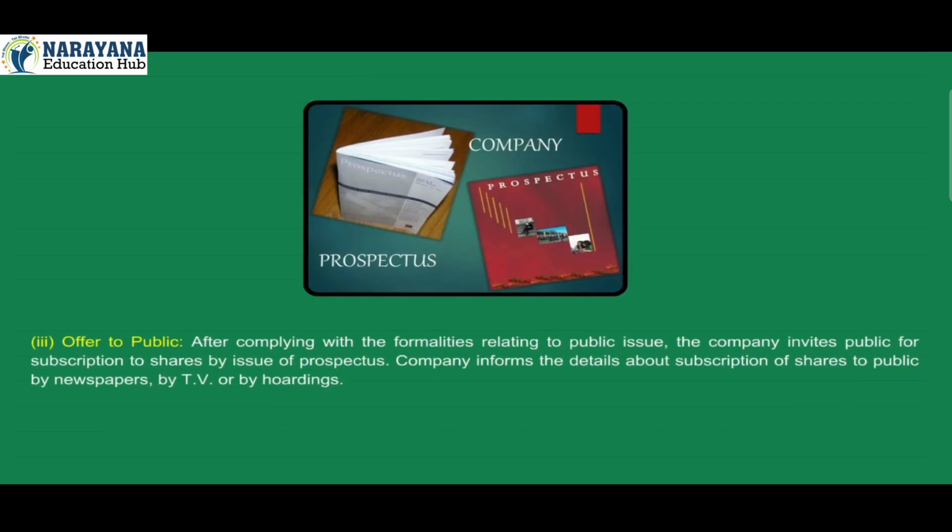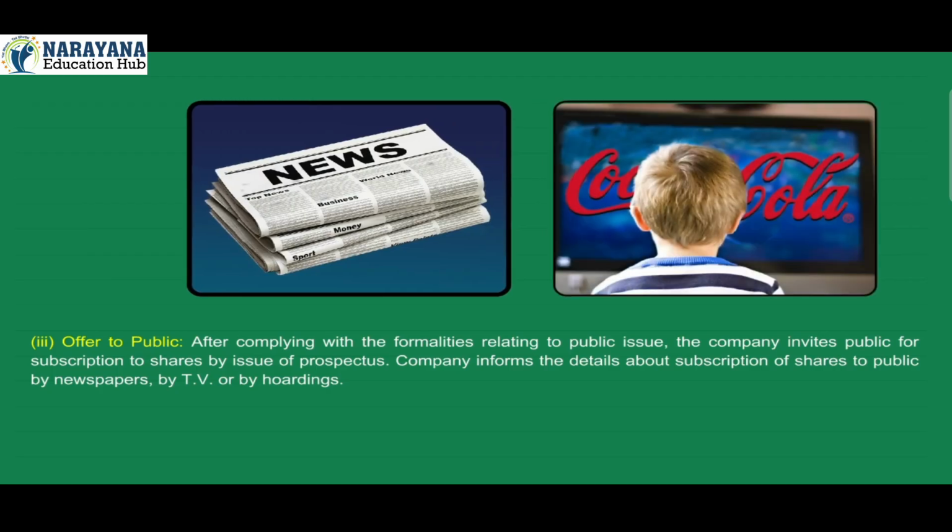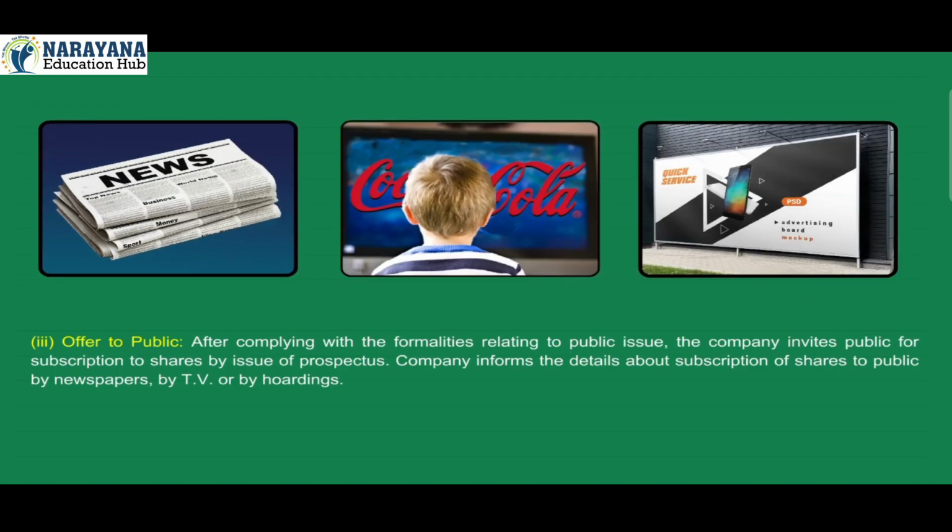3. Offer to public. After complying with the formalities relating to public issue, the company invites public for subscription to shares by issue of prospectus. Company informs the details about subscription of shares to public by newspapers, by TV or by hoardings.